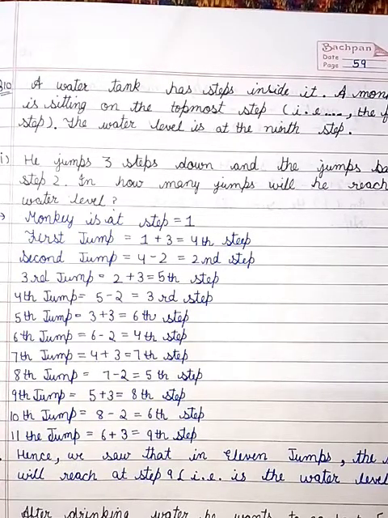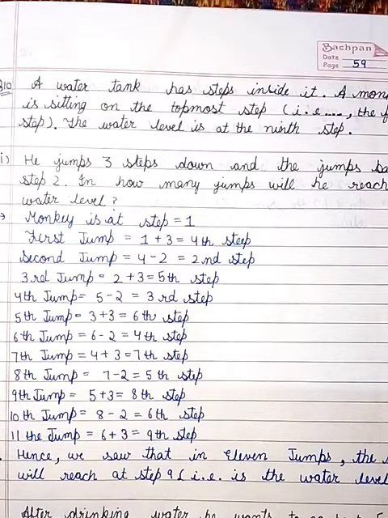In 7th jump, he will be on 4 plus 3, that is equal to 7th step. 8th jump, 7 minus 2 is equal to 5th step. In 9th jump, he will be at 5 plus 3 is equal to 8th step. In 10th jump, he will be at 8 minus 2 is equal to 6th step.